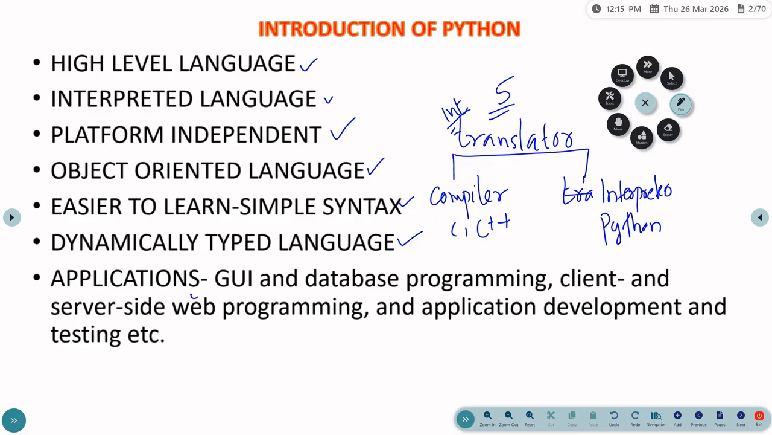Next, what will be its applications? It can be used in web development applications or any other software development, database programming or any GUI constructions. In almost all the areas, we can use Python.